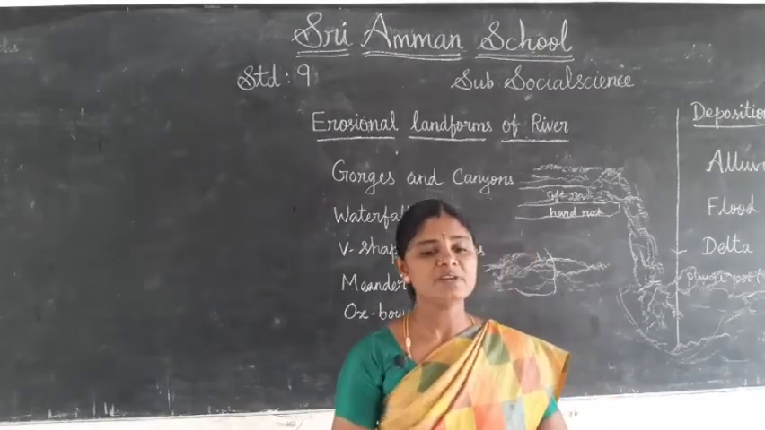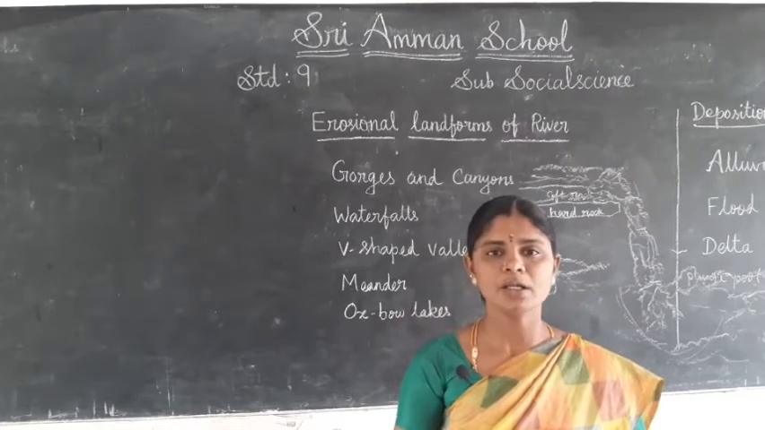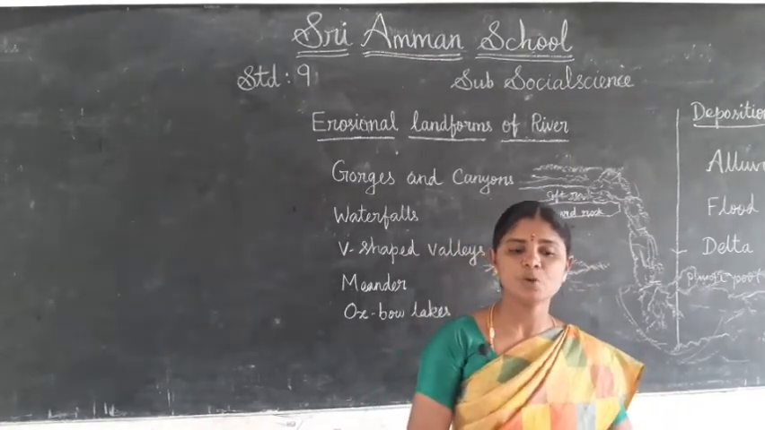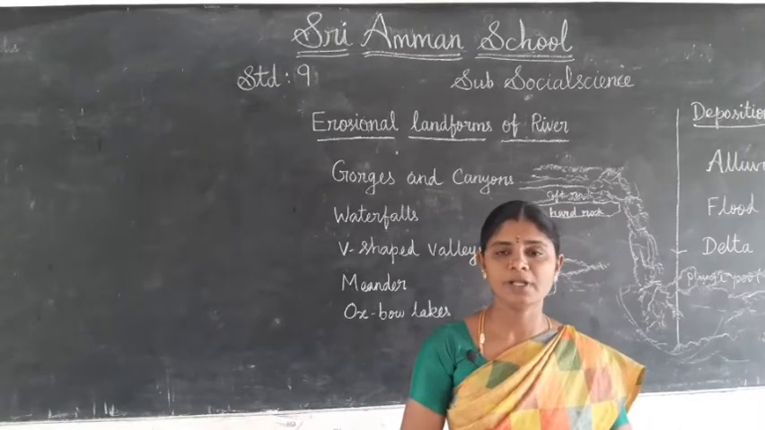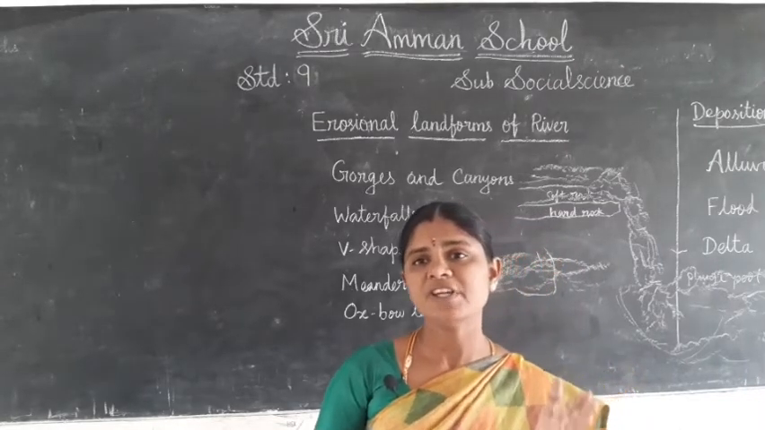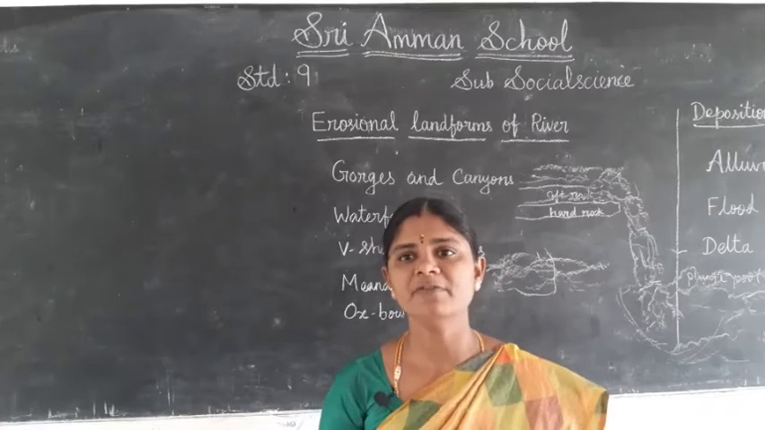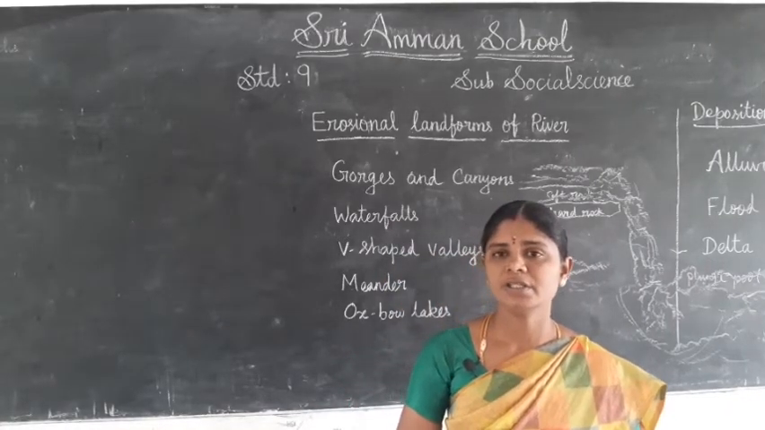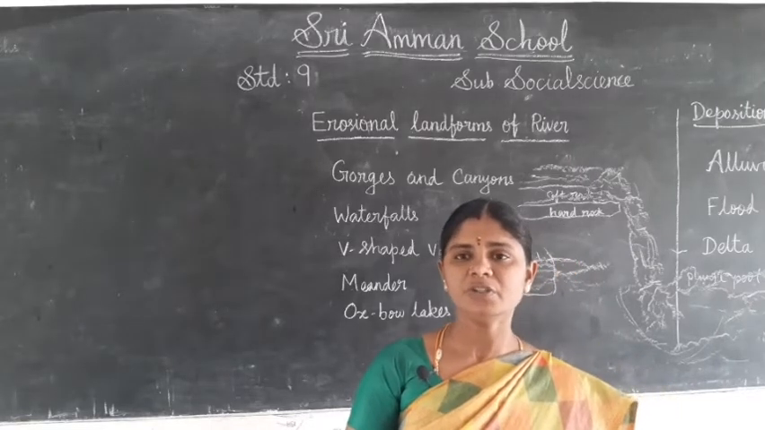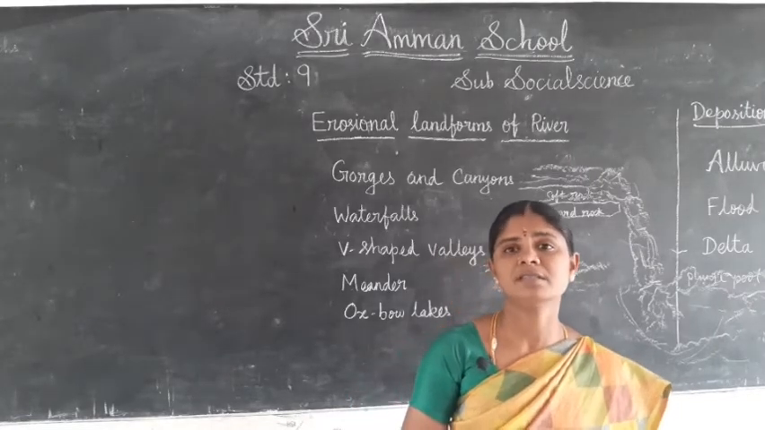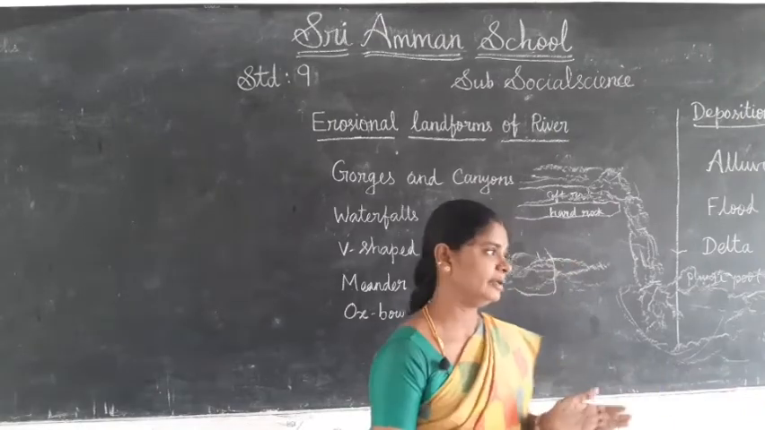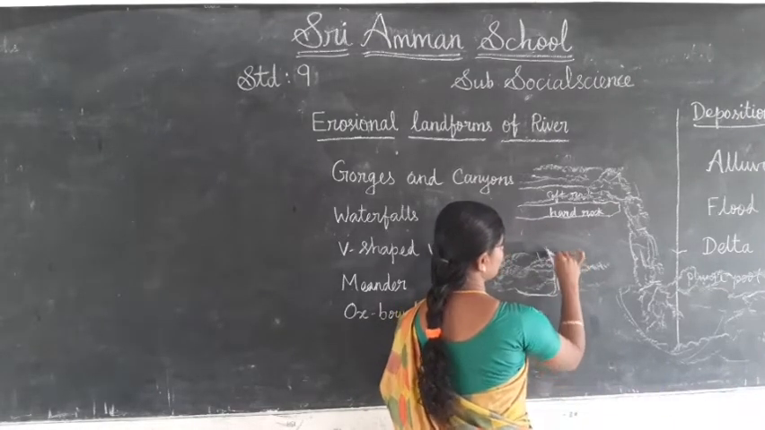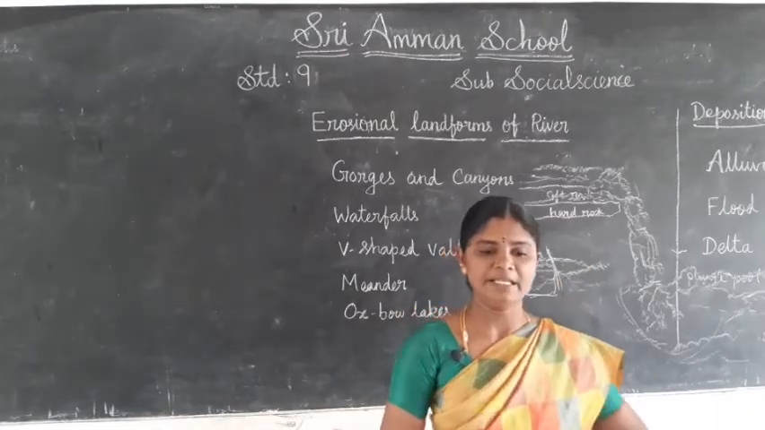When the river started running, changes take place. The running water makes changes through erosion again and again. So a V-shaped valley is formed by the vertical erosion of the river. It erodes, deepens and widens, so it creates a V-shaped valley.